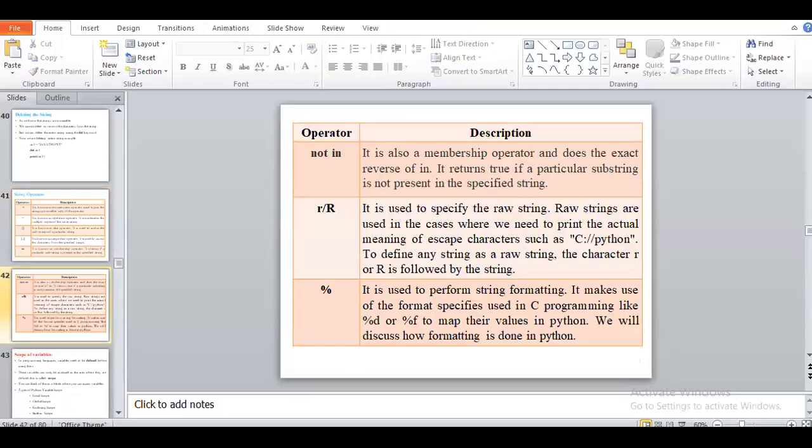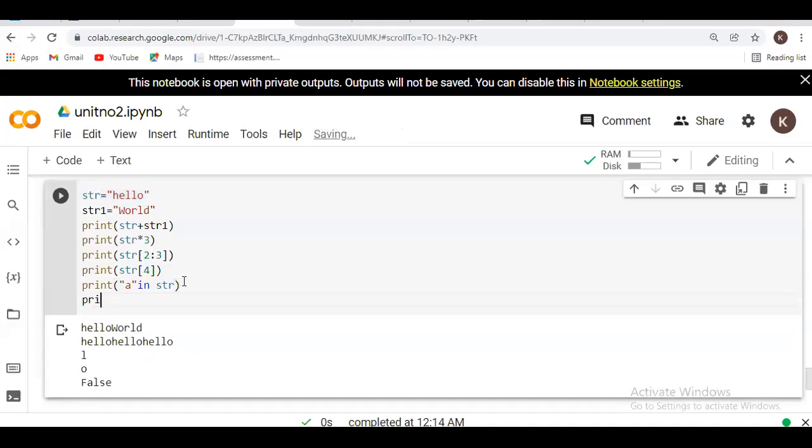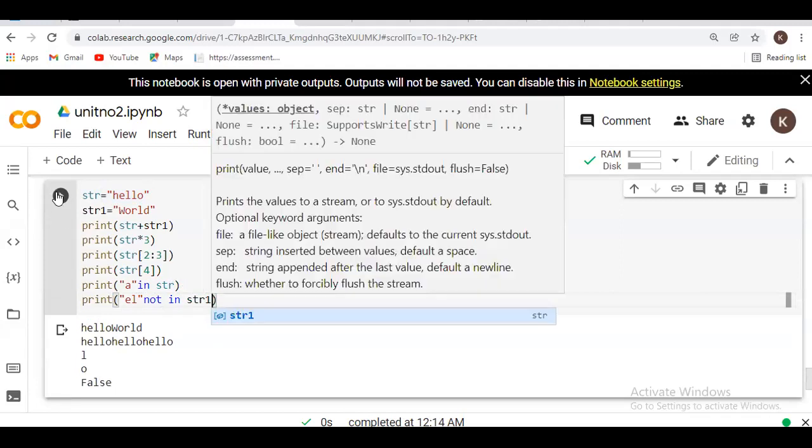Next will be not in. Let us write print, el, not in str, but here I am passing str1.